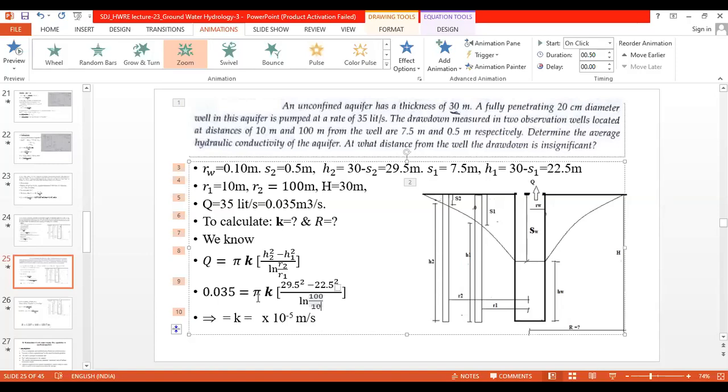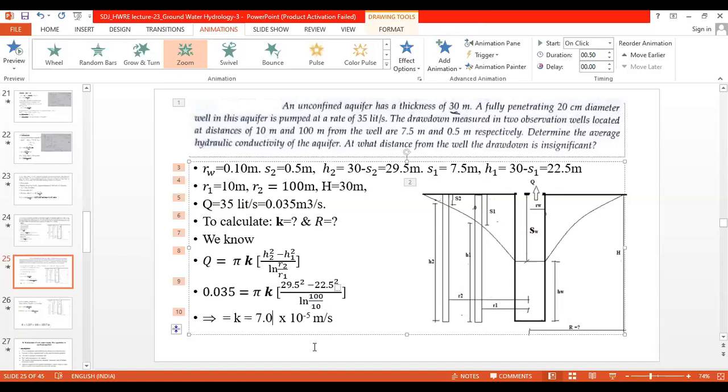So into ln of 100 by 10, divided by pi, that is 3.14, again divided by 29.5 square minus 22.5 square, that is equal to, I'm getting the answer as 7.051 into 10 raised to minus 5.